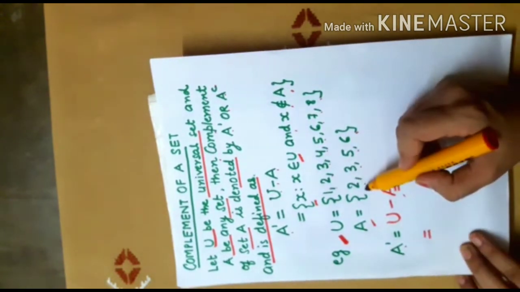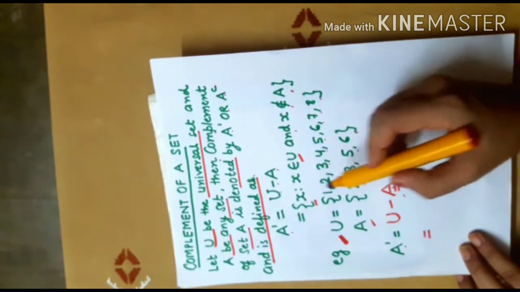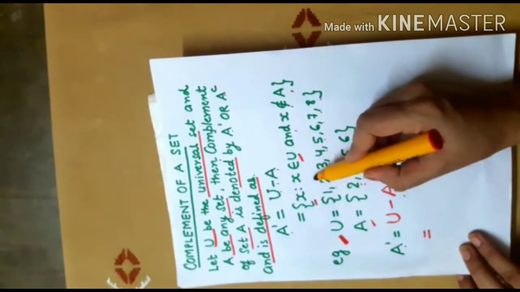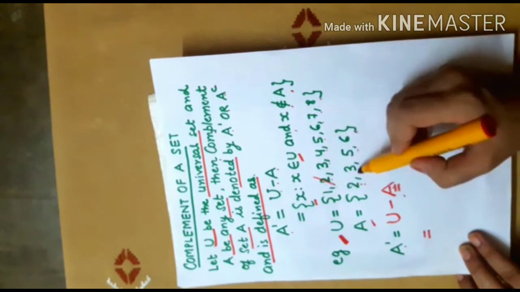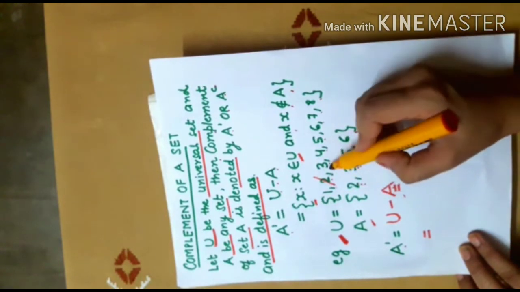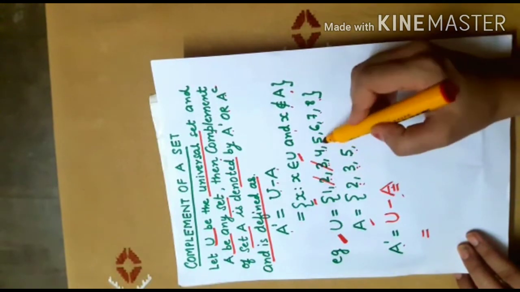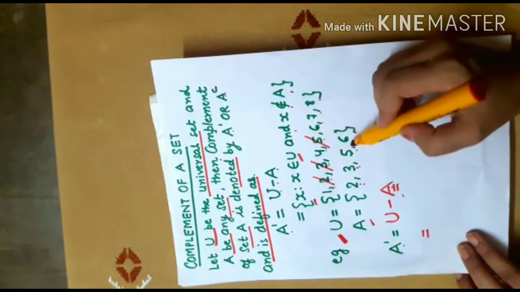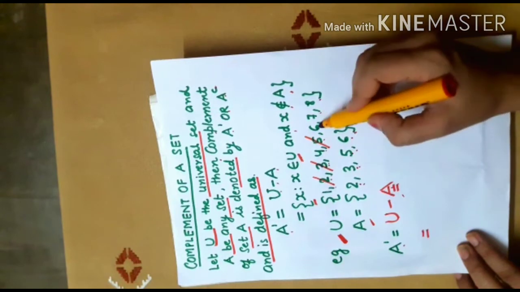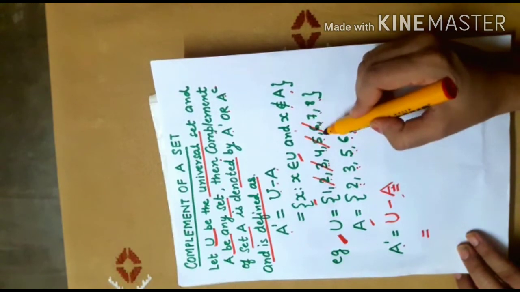So first element of the set A is 2. Is it there in U? Yes, it is there. So I remove it from here. Next element is 3. It is there in U. So remove it. Next element is 5. It is there in U. Remove it. Next element is 6. It is there in U. Remove it.